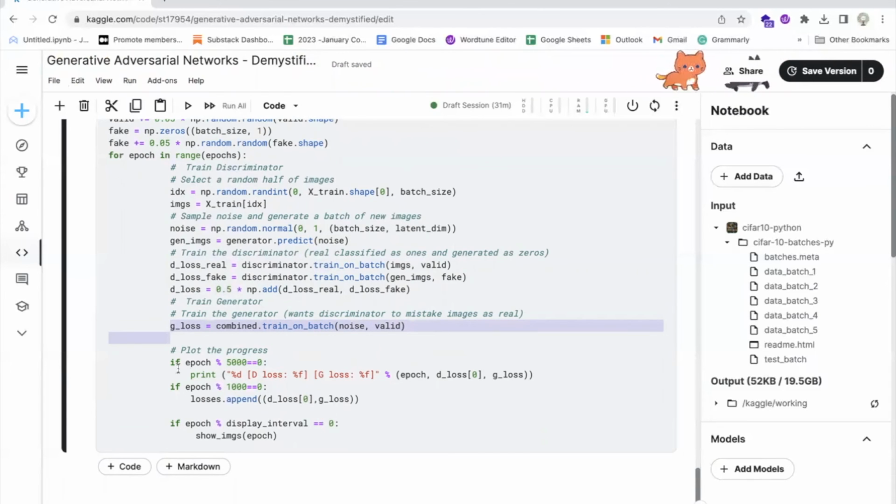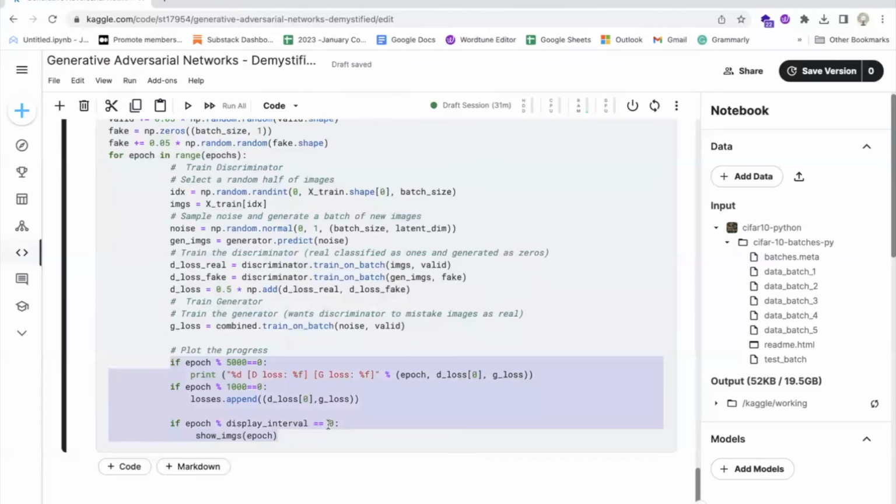During training, the function also periodically prints the current epoch, discriminator loss, and generator loss, and displays a grid of generated images using the show_imgs function. Overall, this code trains a GAN model to generate new images that are similar to the images in the CIFAR10 dataset.